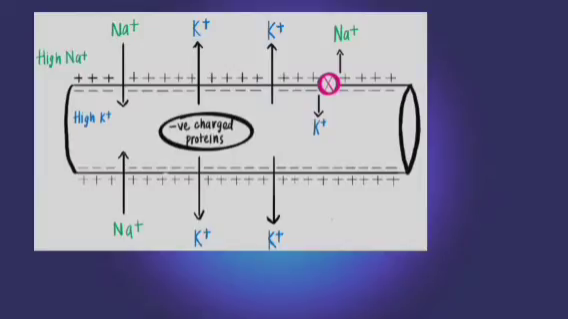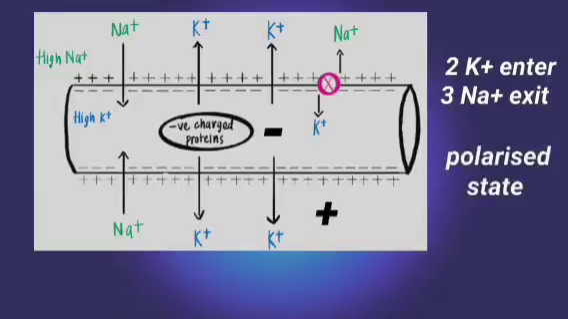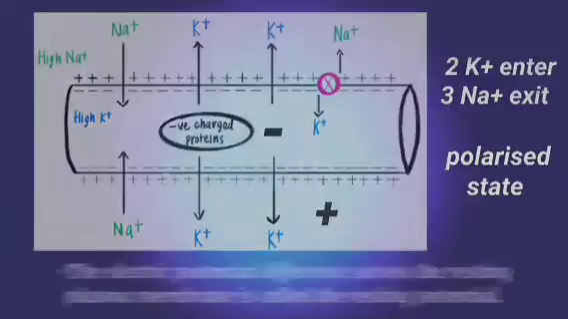Active transportation of ions takes place through the membrane via the sodium-potassium pump, in which 2 potassium ions enter the cell and 3 sodium ions are transported outwards. As a result, the inner surface is negatively charged and the outer surface is positively charged, being in a polarized state. The electric potential difference across the resting plasma membrane is called the resting potential.